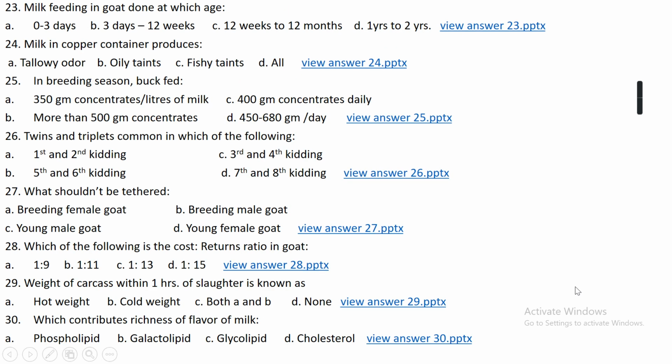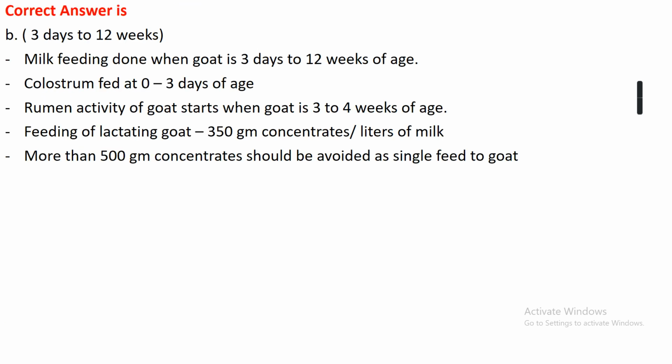Okay. Question number 23. Milk feeding in goat is done at which age? Option A 0 to 3 days. Option B 3 days to 12 weeks. Option C 12 weeks to 12 months. Option D 1 year to 2 years. The right answer is option B, 3 to 12 weeks of age. From birth up to 3 days, colostrum should be fed to the kid, and after 3 days up to 12 weeks, normal milk feeding is done.